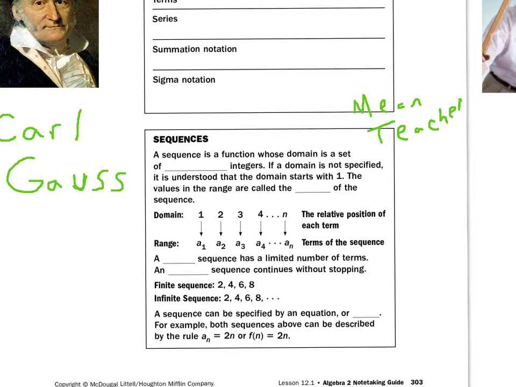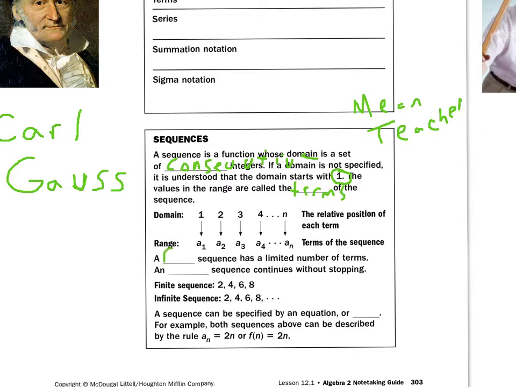Okay, so a sequence. A sequence is a function whose domain is the set of consecutive integers. If a domain is not specified, then it starts with the number 1. 1, 2, 3, 4. If they say the domain starts at 5, it would be 5, 6, 7, 8. There, that's how that works. And the range is called the terms, and that's what we just said in our definitions.